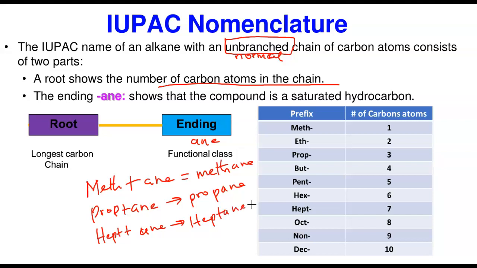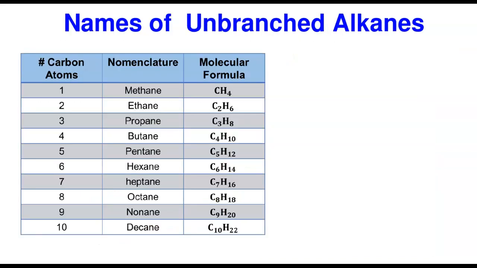So naming unbranched alkanes is very easy and trivial. But however, that is not the job. This is only the foundation on how to name more complex ones. So the names of the unbranched or normal alkanes are given below: methane, ethane, propane, butane, pentane, hexane, heptane, octane, nonane. Just like I told you, they're easy to name. Now, this is going to build a foundation.